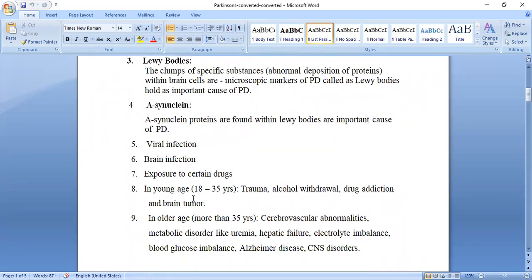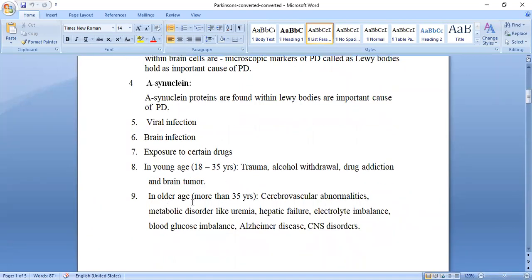In the young age, 18 to 35, what happens? Due to trauma, due to alcohol withdrawal, sudden withdrawal, due to drug addiction and due to brain tumor, it causes Parkinson disease.